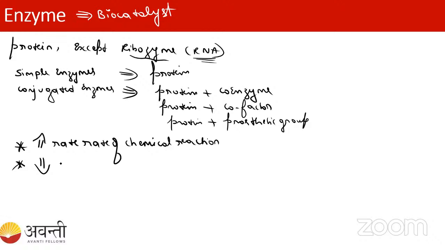This enzyme catalysis, whenever the enzyme binds the substrate, is going to release some binding energy. Binding energy, whenever the substrate and enzyme